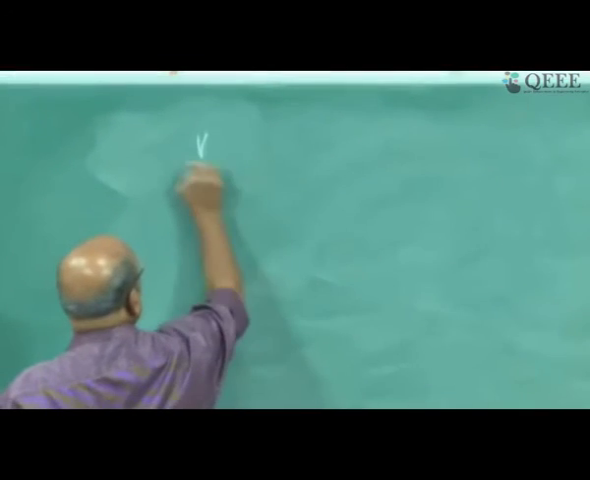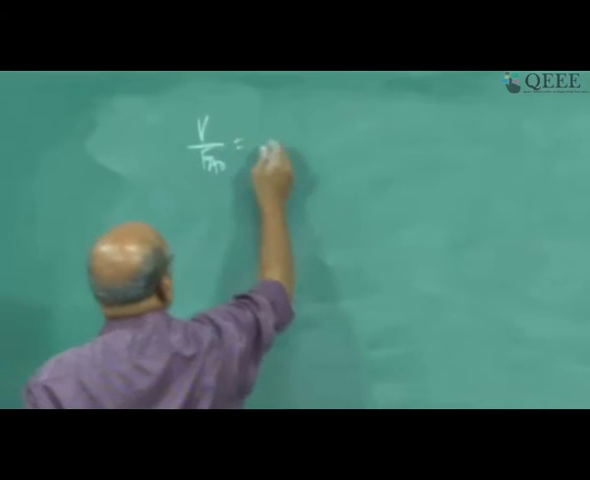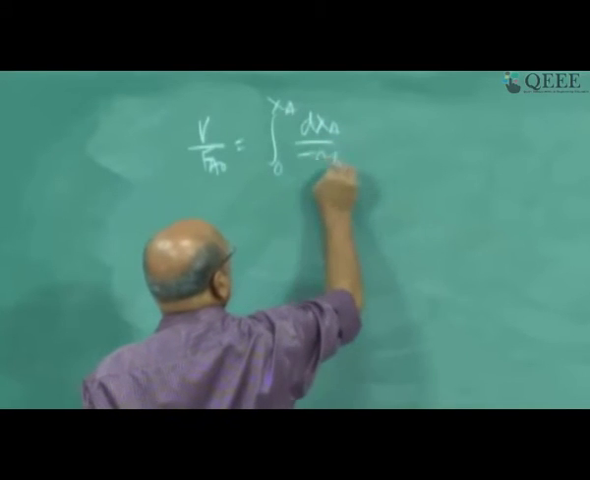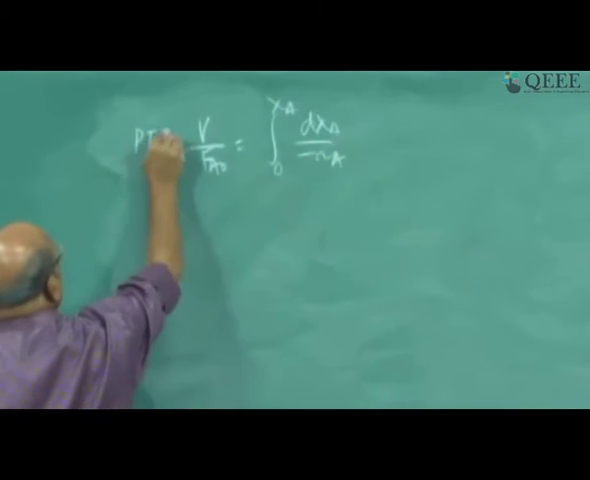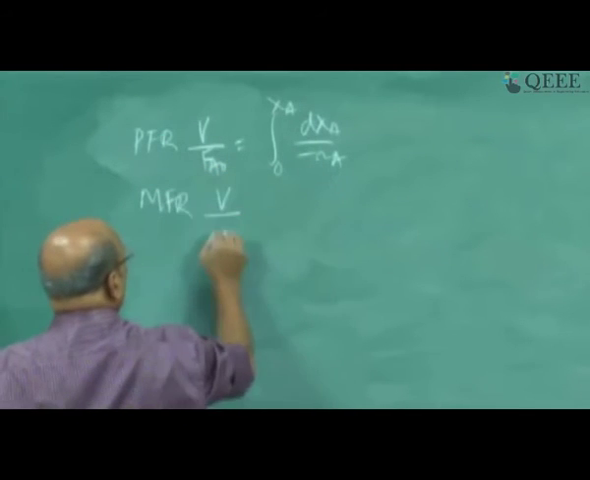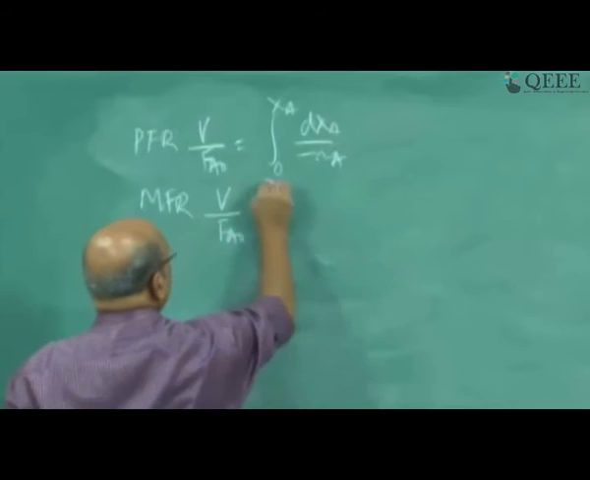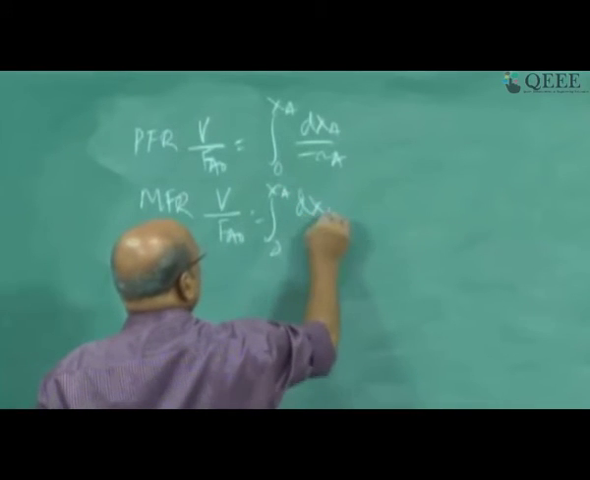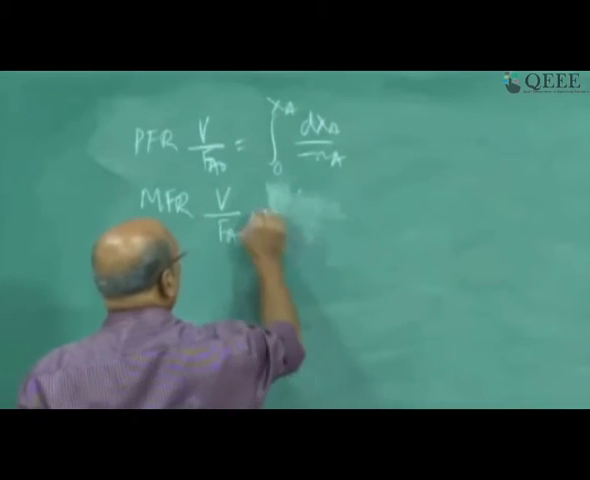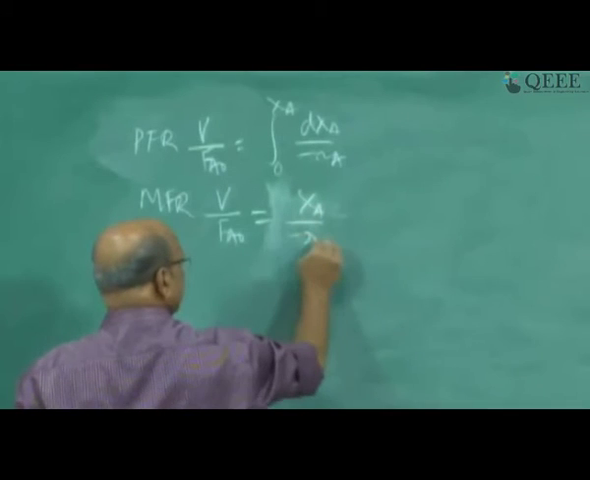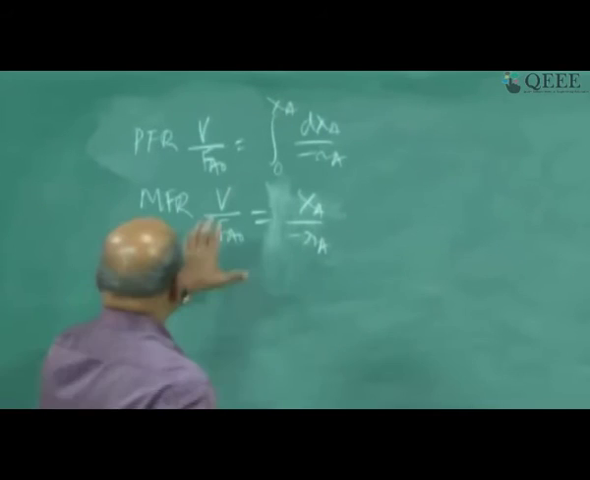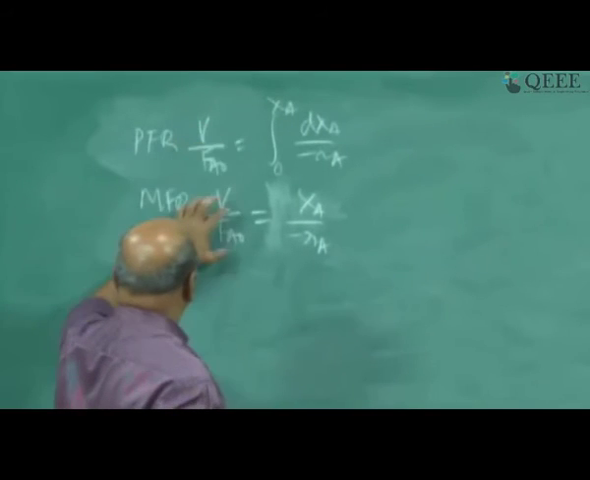We have V by Fa naught equal to integral 0 to Xa dXa by minus Ra for PFR. For MFR, we have V by Fa naught equal to Xa by minus Ra. However, we can also write these equations in terms of tau.